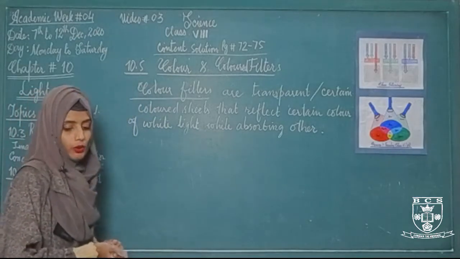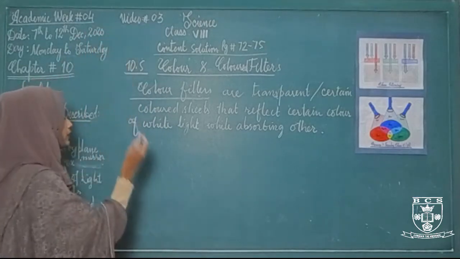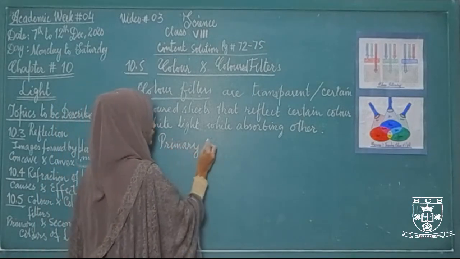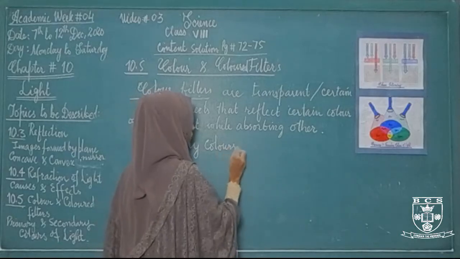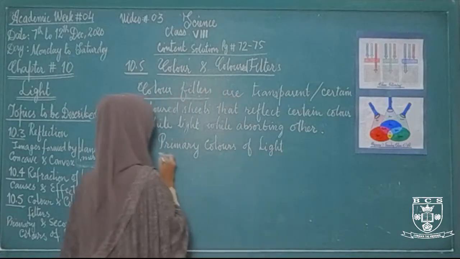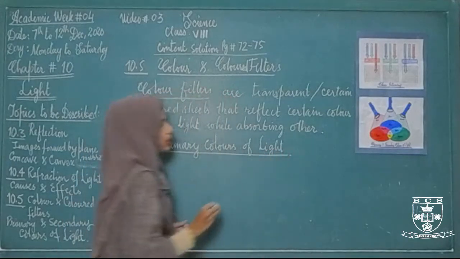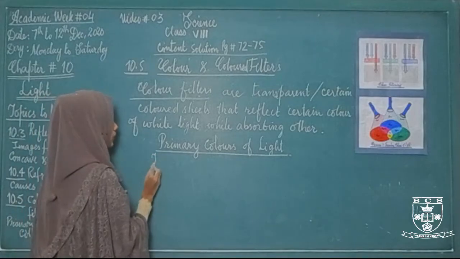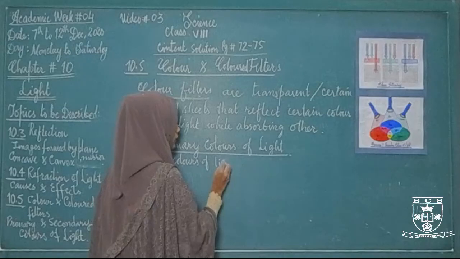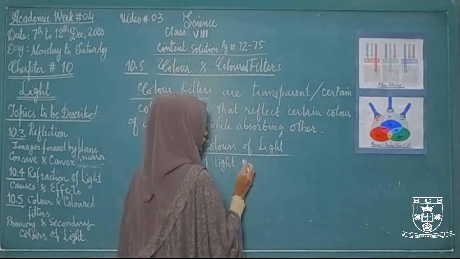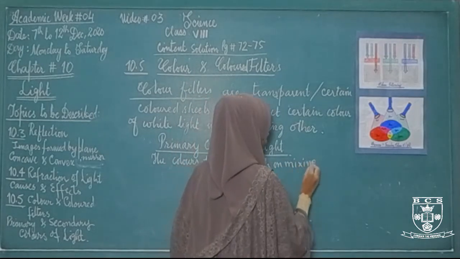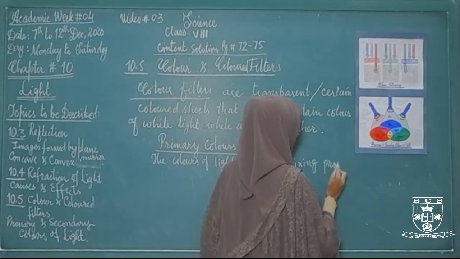Okay students, now we have two different types of colors. Primary colors of light and secondary colors of light. What are primary colors of light? Primary colors of light are the three colors of light that on mixing produce white light.